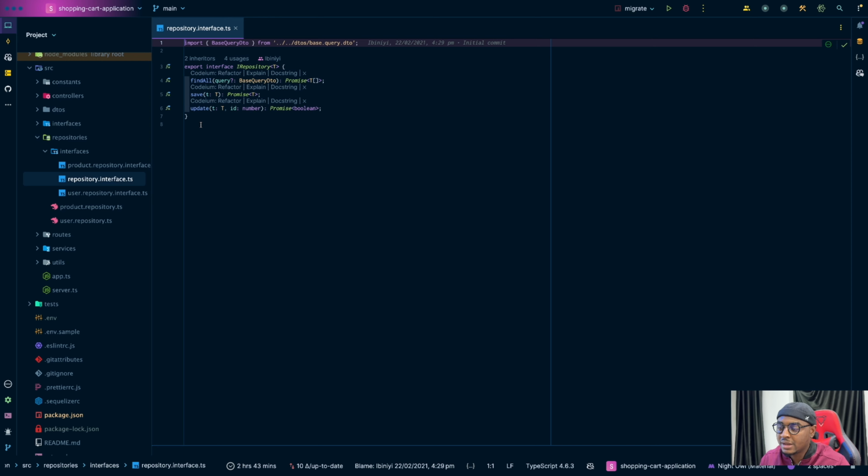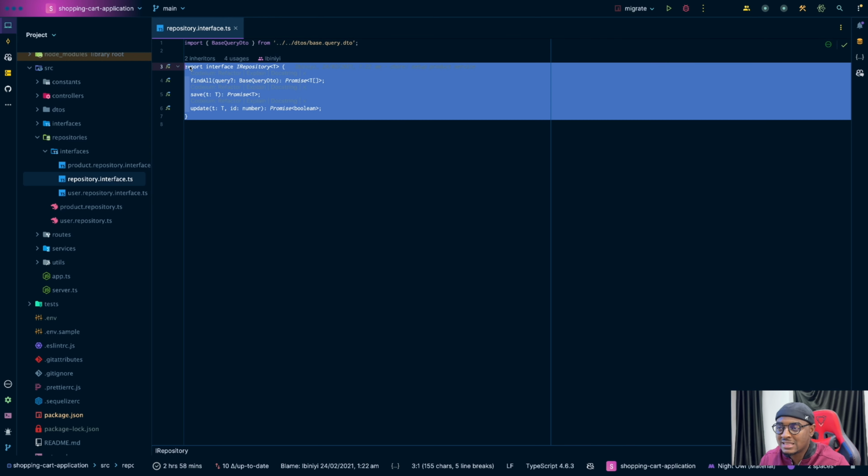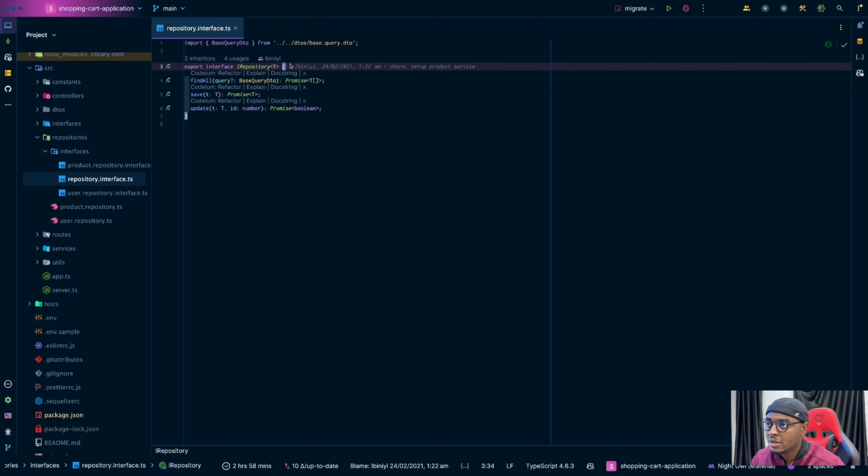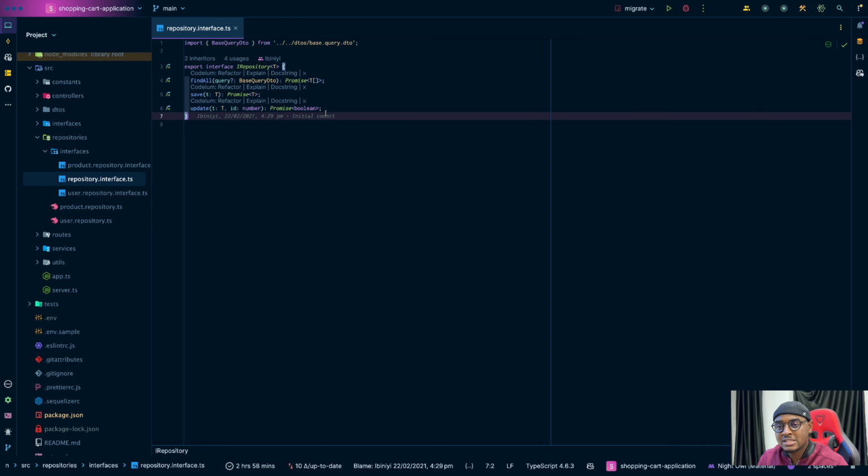I created an interface for a base repository, basically, right? Because at that time, there was no repository class or concept in Sequelize. It existed in TypeORM, but not in Sequelize. At least I did not know if it existed. I didn't know about it in Sequelize then.